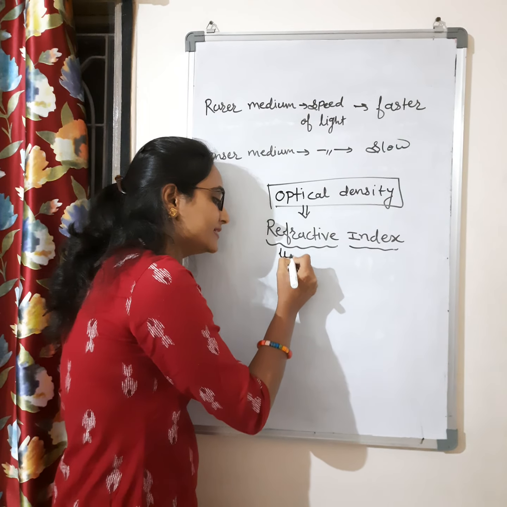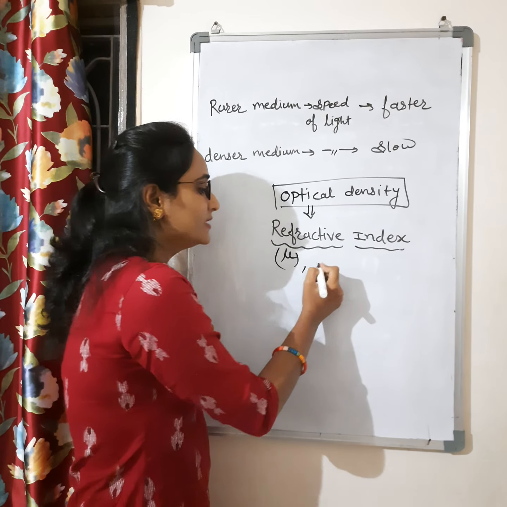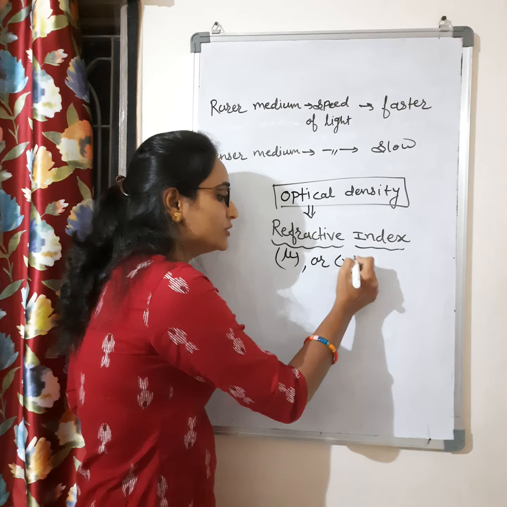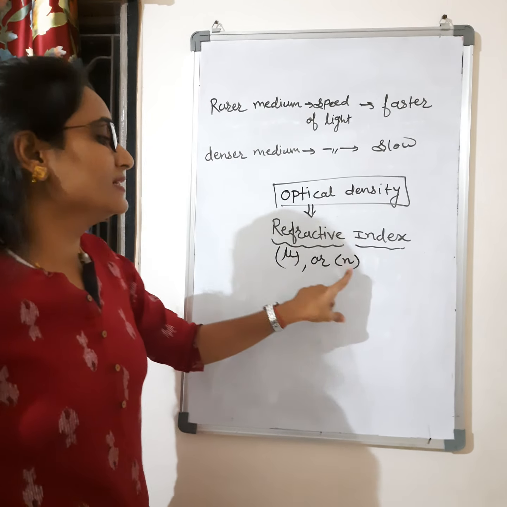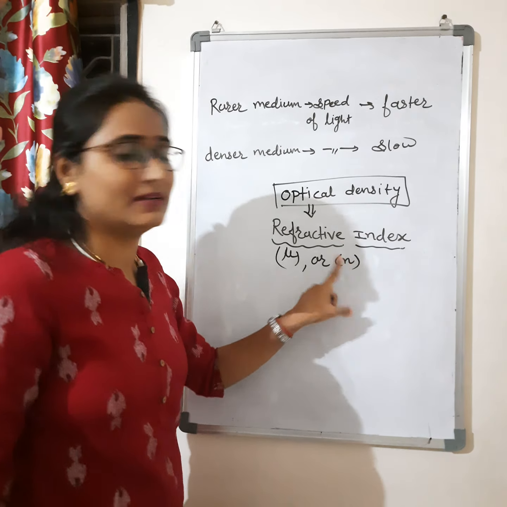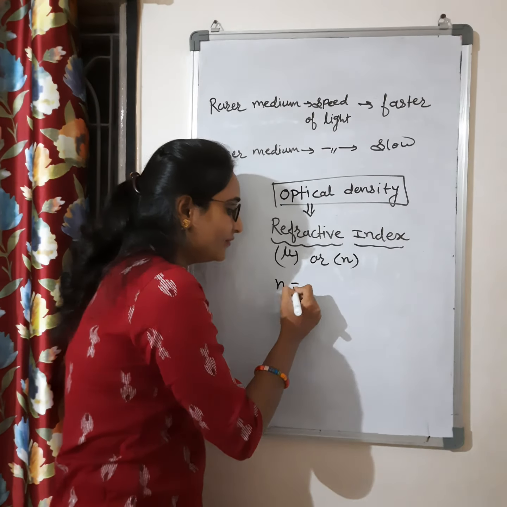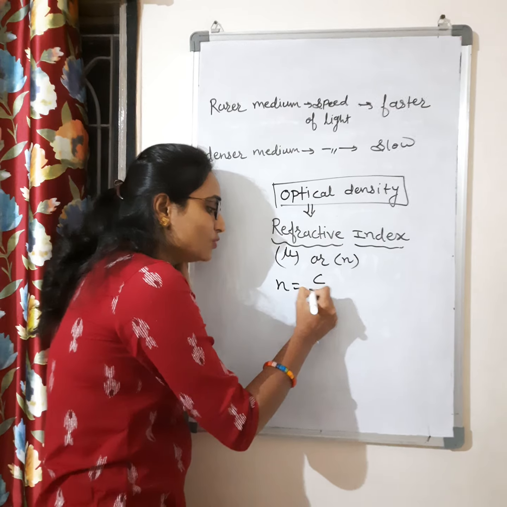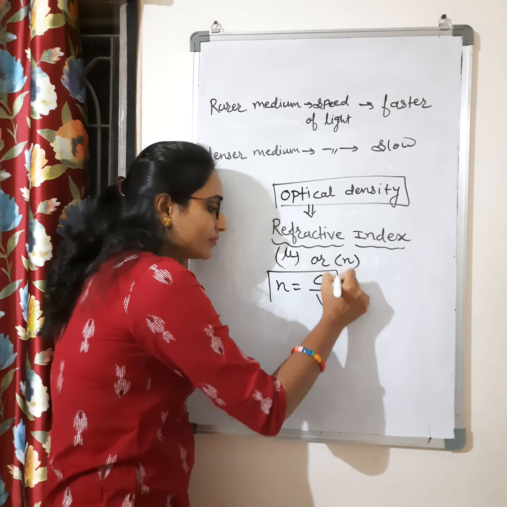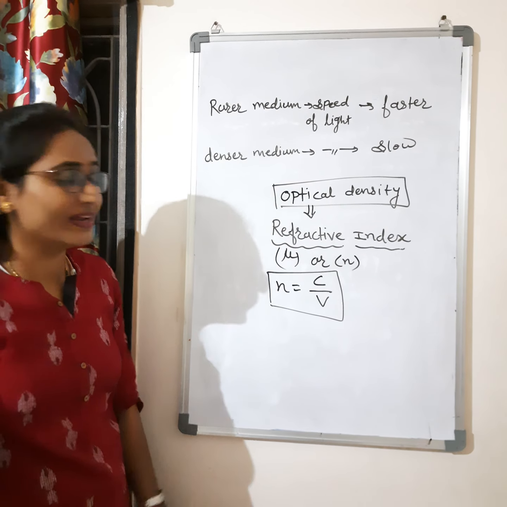First of all, the symbol for the refractive index is mu, or you can use n also. Some people use mu, some people use n, right? What is the formula for the refractive index? Refractive index n is equal to C by V. This is the formula for refractive index.